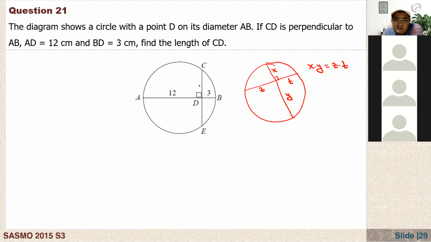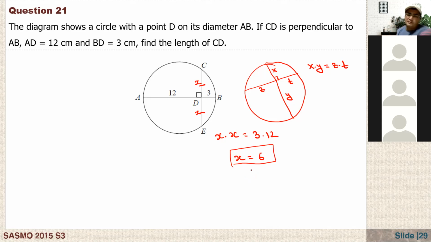That means that CD should be equal to DE, right? Because of the right angle, that's why. So if this one is X, also this should be X. From here, X times X should be equal to 3 times 12. And from here, what is X? X equals 6, since it is positive. So what is CD? CD is 6.